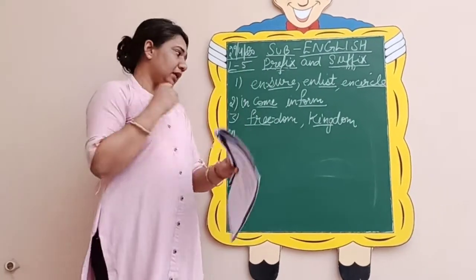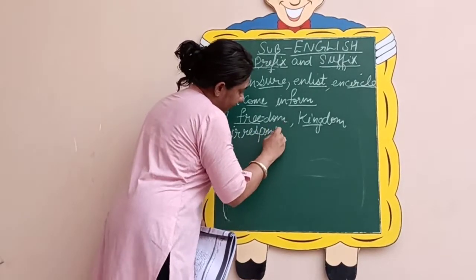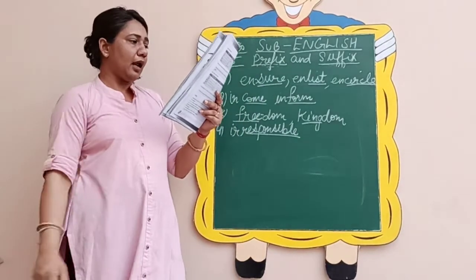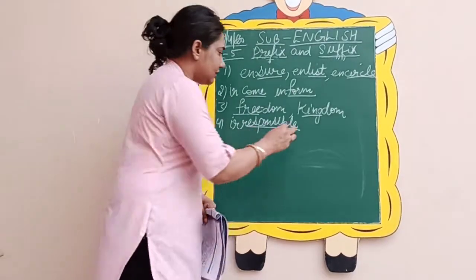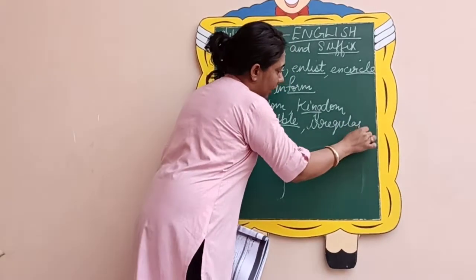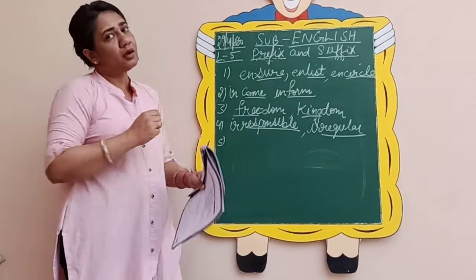So it can be irresponsible, one who is not responsible. Then I have also taken irregular, one who is not regular. And the third one is your homework. You will add it to the list.